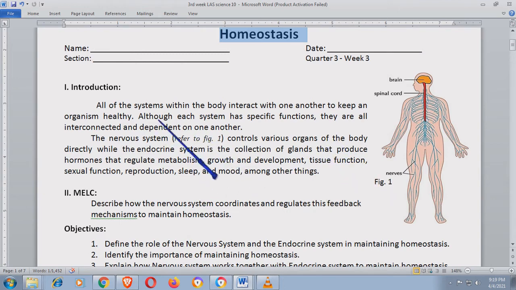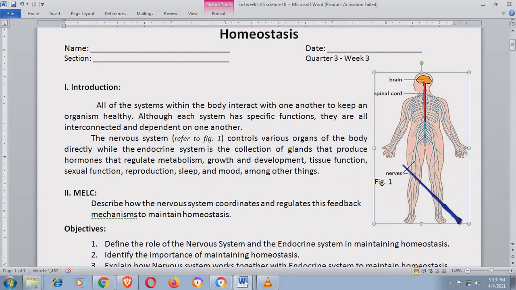So, I put a picture of the nervous system here. The nervous system, refer to figure 1, controls various organs of the body directly, while the endocrine system is the collection of glands that produce hormones that regulate metabolism, growth, and development, tissue function, sexual function, reproduction, sleep, and